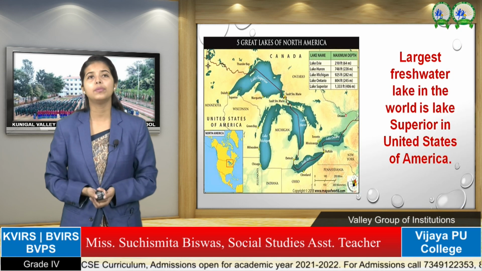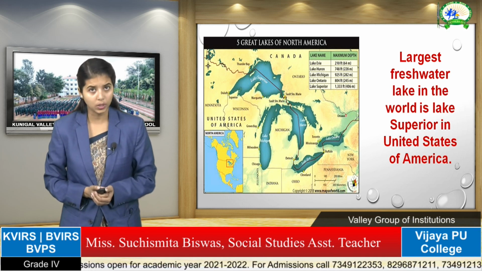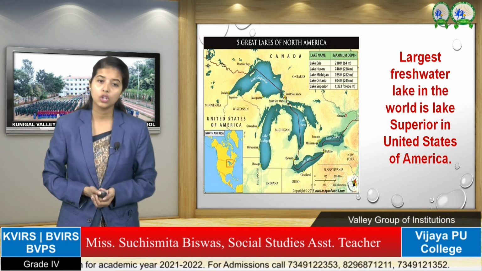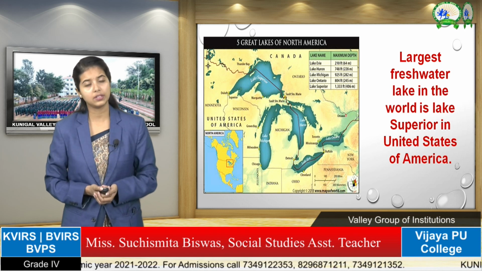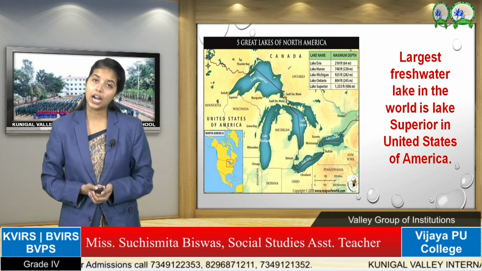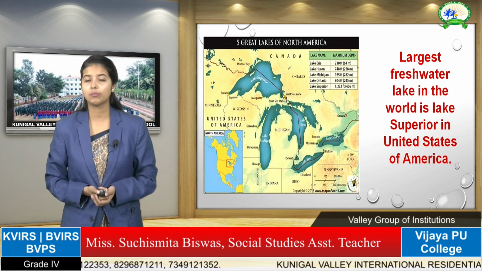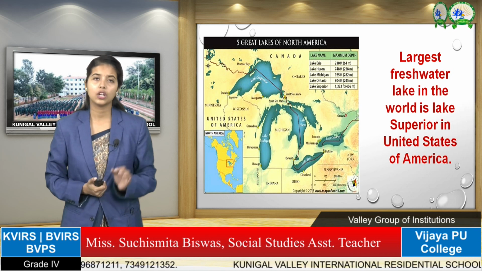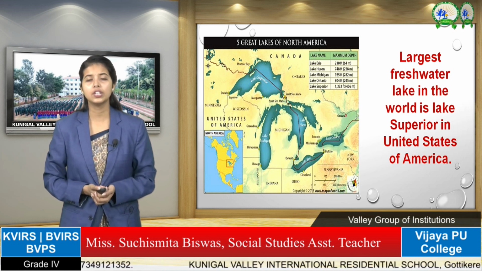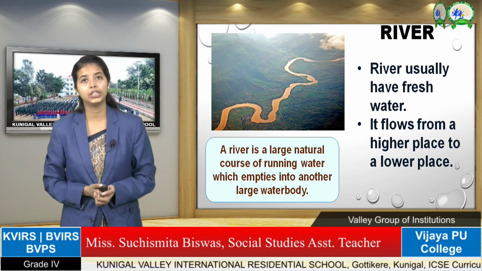And what is an example of a lake? The world's largest freshwater lake is Lake Superior, which is present in the United States of America. The name of this lake is Lake Superior, and it is in the United States of America. And now we have river.